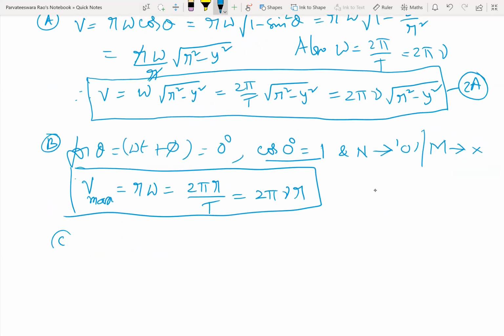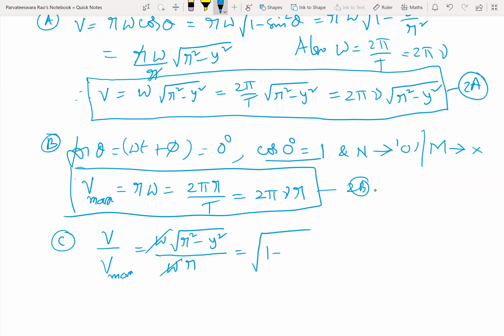And one more important relation we'll get, V by V maximum, which is omega into root of r square minus y square by V maximum, omega into r. So you take this r also into the square root. This will be root of 1 minus y by r whole square, or you can also put it as cos theta. This is the ratio of velocity of the particle to its maximum value.